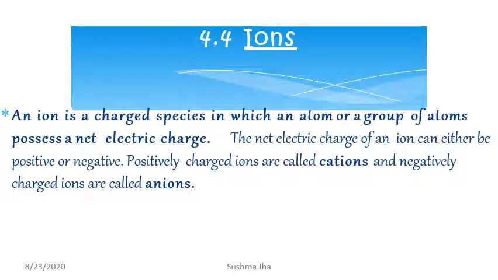The next term is ions. An ion is a charged species in which an atom or a group of atoms possesses a net electric charge. The net electric charge of an ion can either be positive or negative. Positively charged ions are called cations and negatively charged ions are called anions.